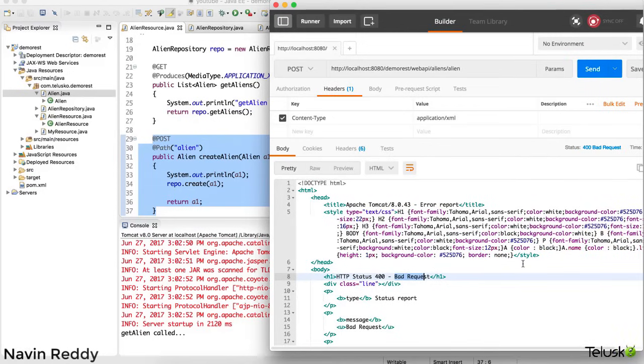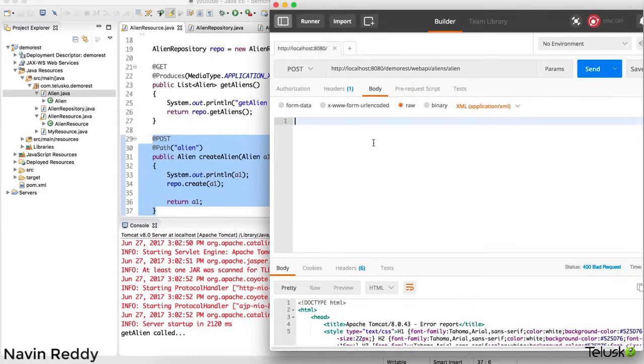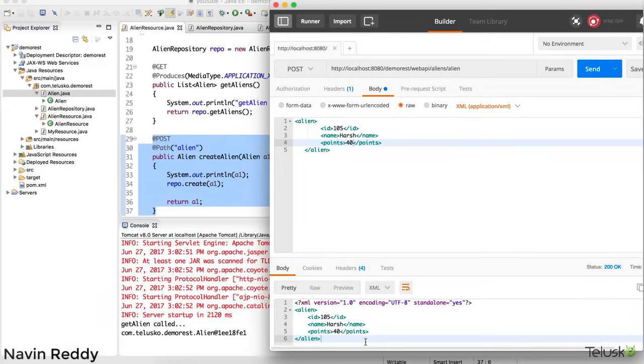When you send now, again it says bad request, because you are sending a request but you're not sending data. You should be sending data as well. So you have to go to body and mention XML. I'll send the ID as 105, the name as Harsh, and let's say 40 points. Now with this value, let me send a request, and you can see we are getting this data back.